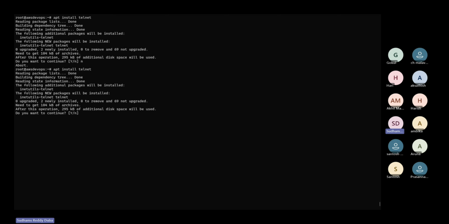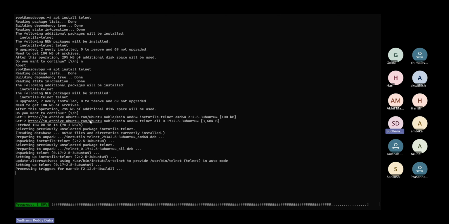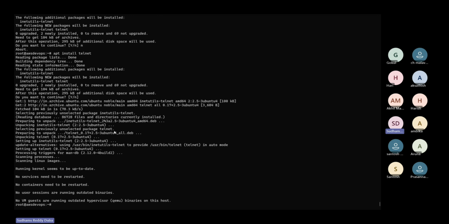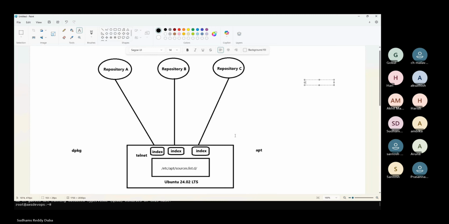And if you want to continue, either we can pass Y or we can just press enter. Enter by default is accepted. You can see first it will download. So what it does in the background, when you run the apt install command, is first search for the package in the index page.